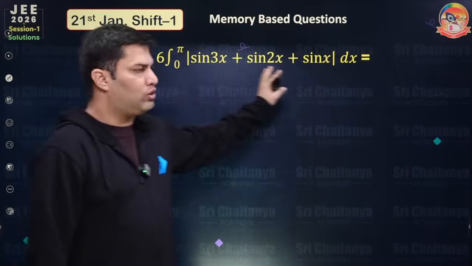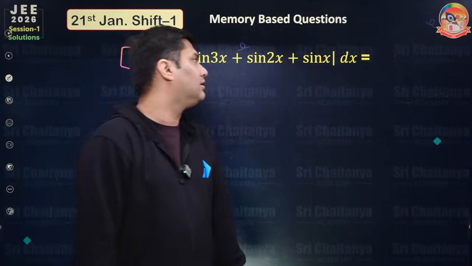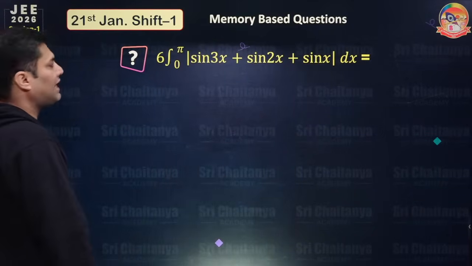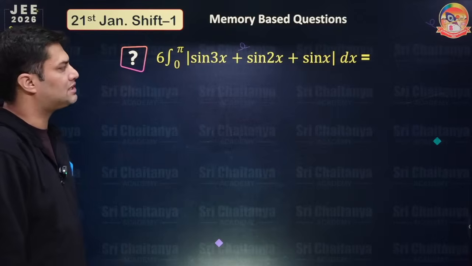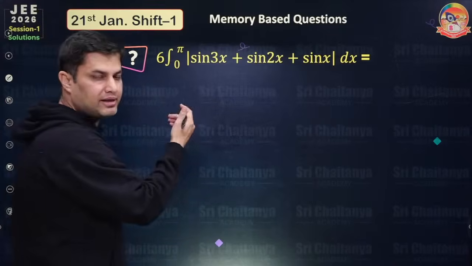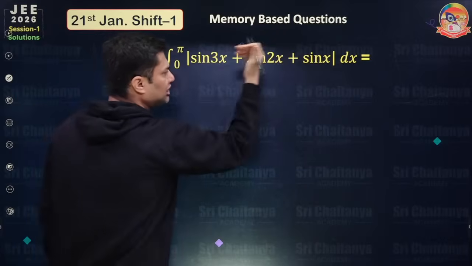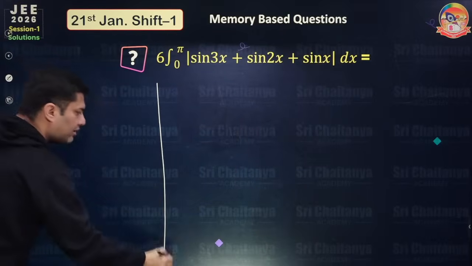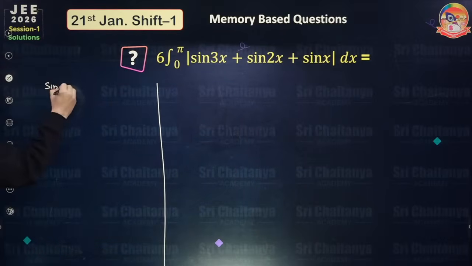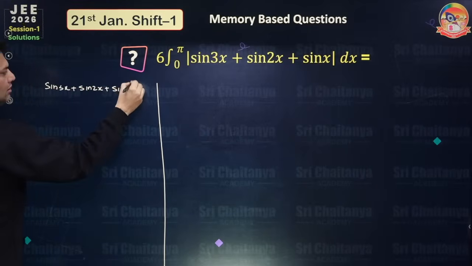Now this question was obviously a little bit tricky and comes in the category of moderate to tough questions. Sine 3x plus sine 2x plus sine x, mod. Okay, so this mod will split into 2 parts or 3 parts maybe. It depends on where this expression is positive or negative. So I'm solving here: sine 3x plus sine 2x plus sine x, mod.